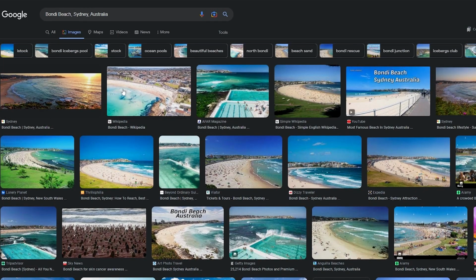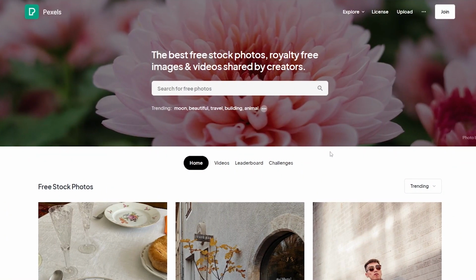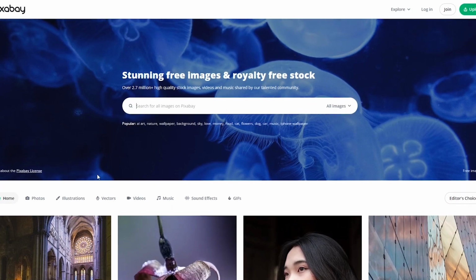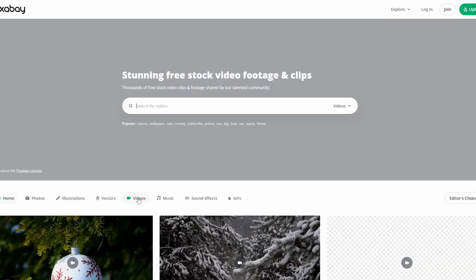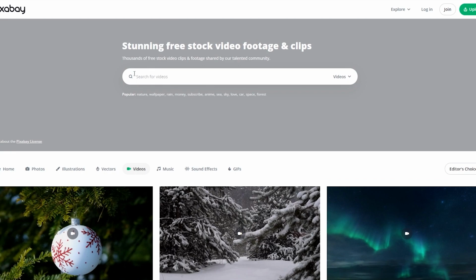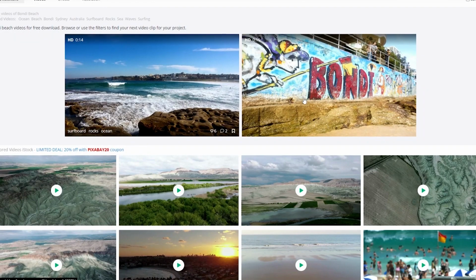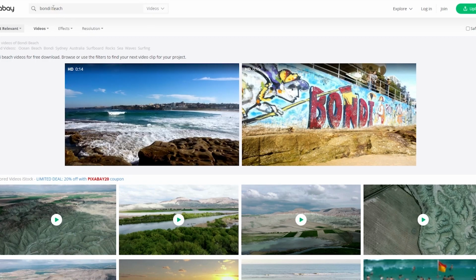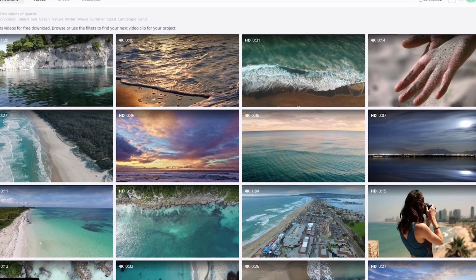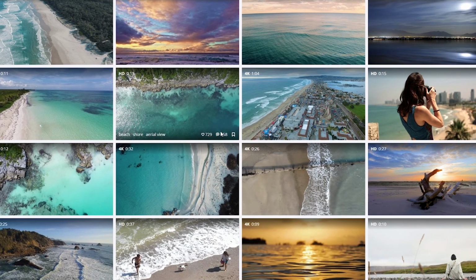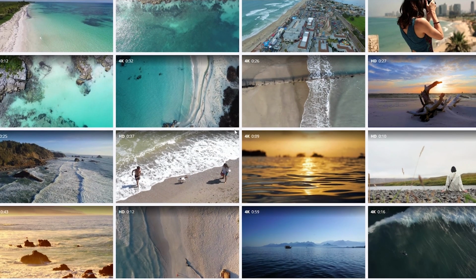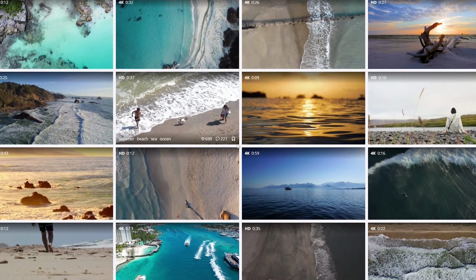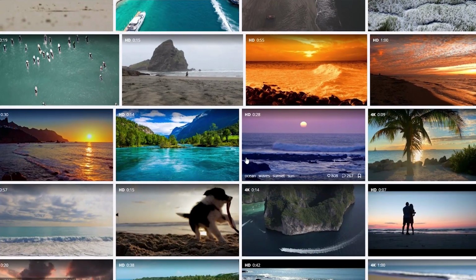We can showcase like 2 or 3 images of this beach, and then we can use stock footage right here on Pexels or Pixabay. It all depends on you. Let's select video on Pixabay, and over here maybe we can find the beach as well. If I search for Bondi Beach, we can see we have a bunch of different options. We can use this one as well, or we can just simply search for beaches, and then we can use these types of clips to make our video and enhance the overall look and feel of the video. It looks much better. We can use images, we can use videos. It all depends on you.